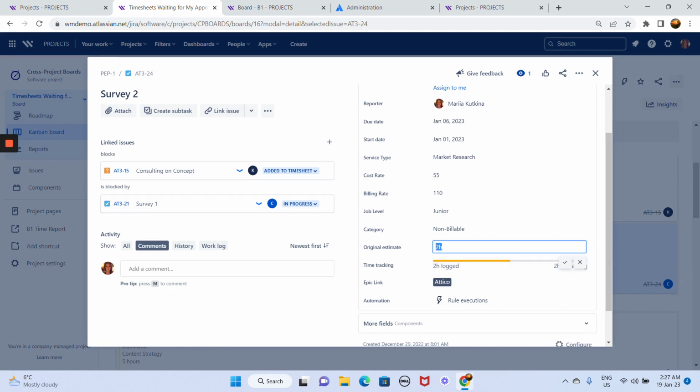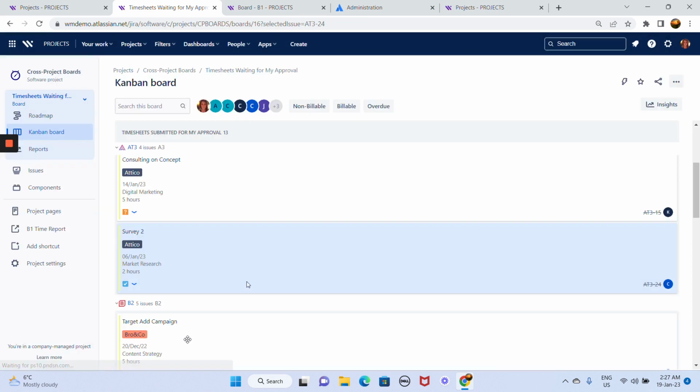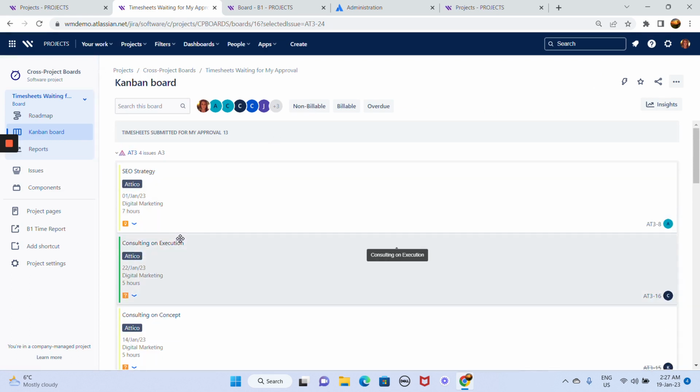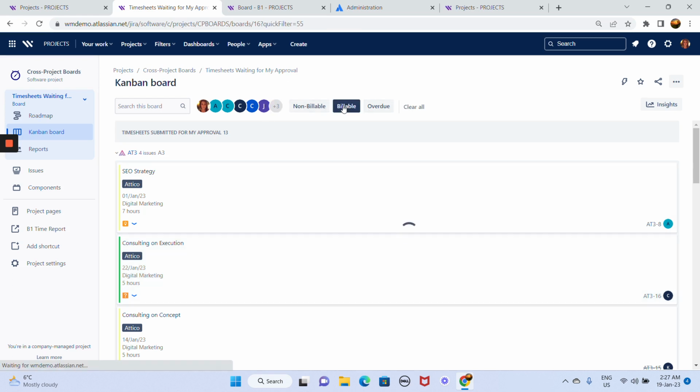But if it was 3, okay, and that's how it works. So you see, it's very configurable. You can literally fine-tune it to your needs, your preferences, the way you want. Also, let's say I want just to see the billable ones.